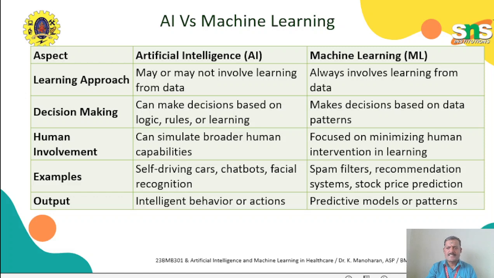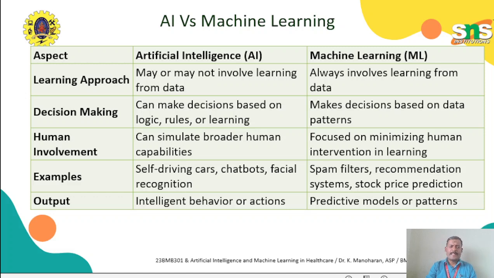The complete system performance depends only on the data. So artificial intelligence may or may not involve data; it can learn from data or from programming, but in machine learning the output depends only on the trained data.